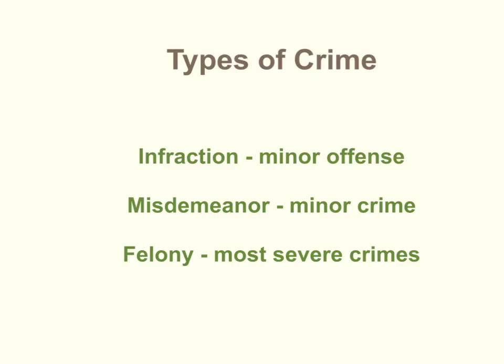The next up the list is a misdemeanor, which would be a minor crime. An example of this would be an assault or a DUI. The penalty is a fine not to exceed $2,000 and jail for less than 10 months. The most severe type of crime is a felony. An example would be three strikes you're out. So when you get your third DUI, instead of it being a misdemeanor, it's treated as a felony. The penalty in this case is a fine exceeding $3,000 and jail time exceeding 10 months. Typically, the least amount of jail time is about 8 to 10 years for a felony.